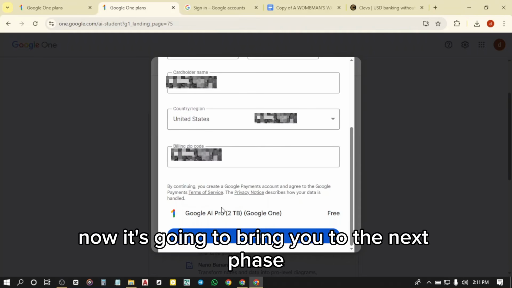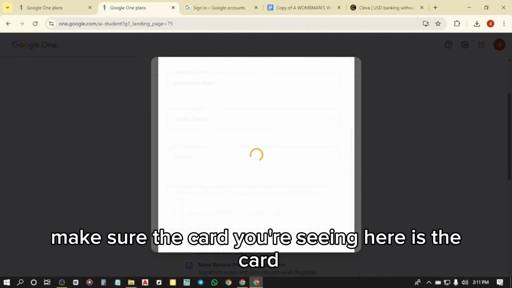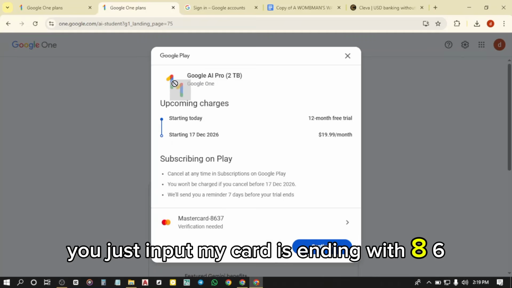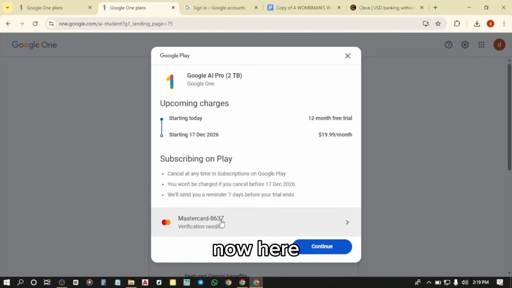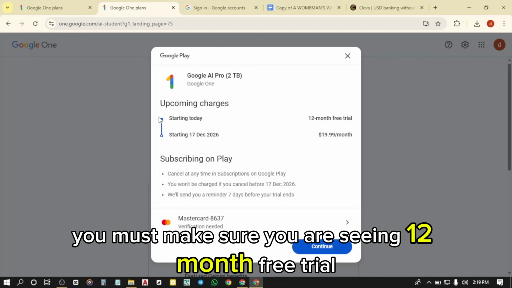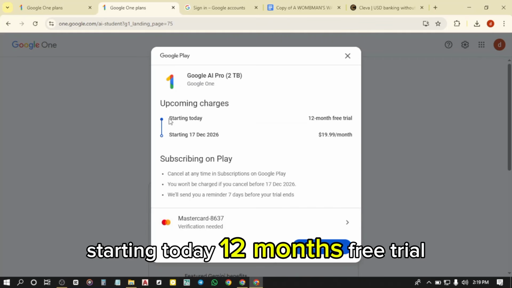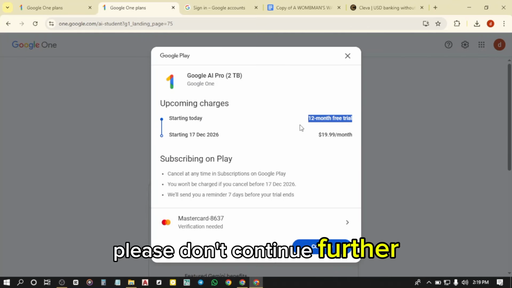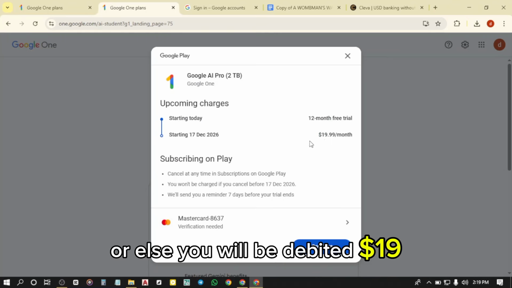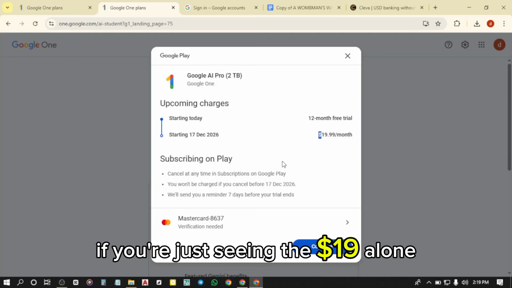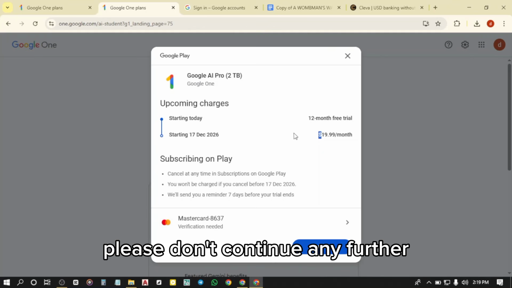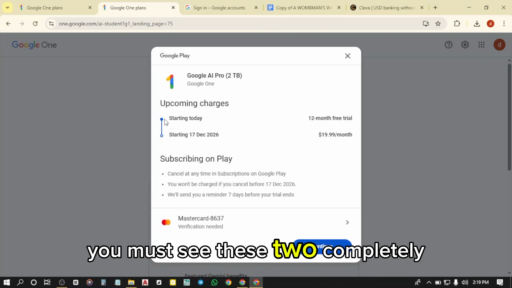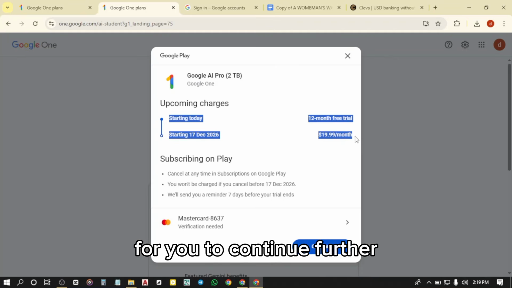Now it's going to bring you to the next phase. Make sure the card you're seeing here is the card you just input. My card is ending with 8637. Now here, you must make sure you are seeing 12-month free trial starting today. 12 months free trial. If you are not seeing this, please don't continue further, or else you will be debited $19. If you're just seeing the $19 alone, please don't continue any further. You must see these two completely for you to continue further.